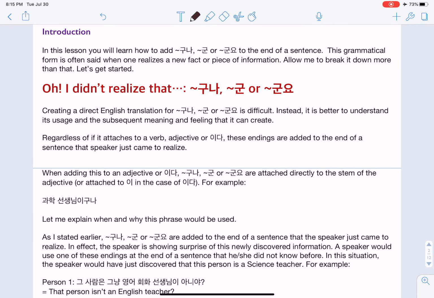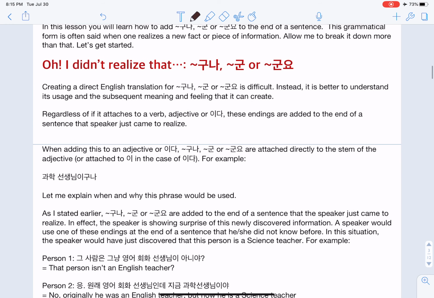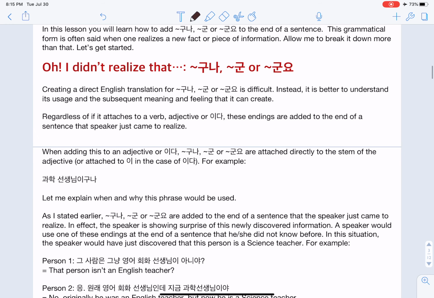In this lesson, you'll learn how to add guna, gun, or gunyo to the end of a sentence. This grammatical form is often said when one realizes a new fact or piece of information. Allow me to break it down more than that. Let's get started. Oh, I didn't realize that. Guna, gun, or gunyo. Now, creating a direct English translation for guna, gun, or gunyo is quite difficult. Instead, it's better to understand its usage and the subsequent meaning and feeling that creates.